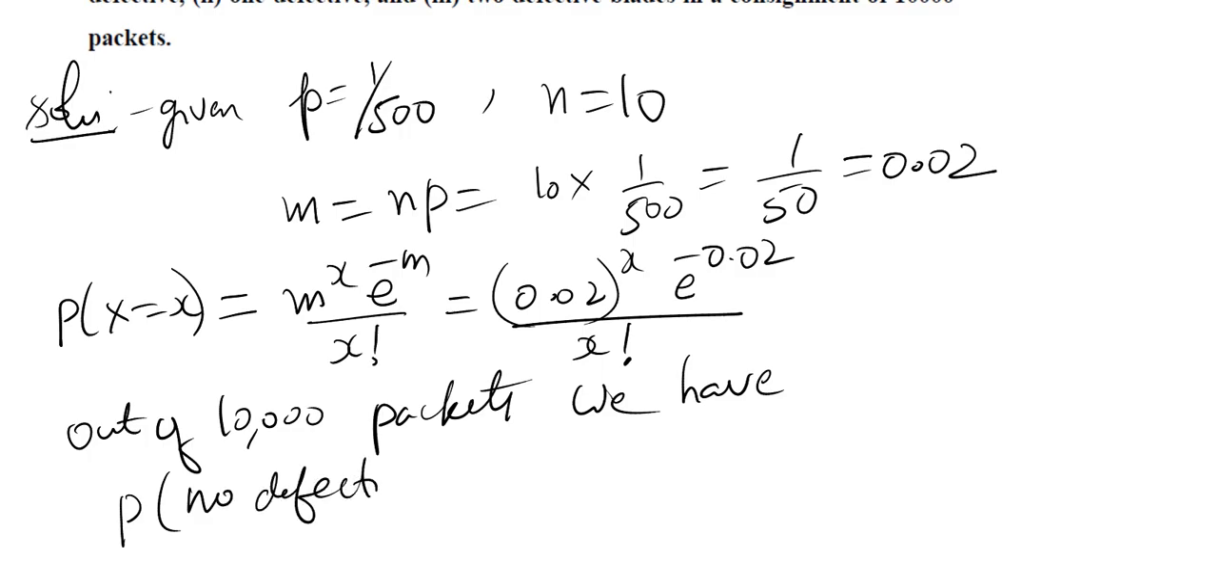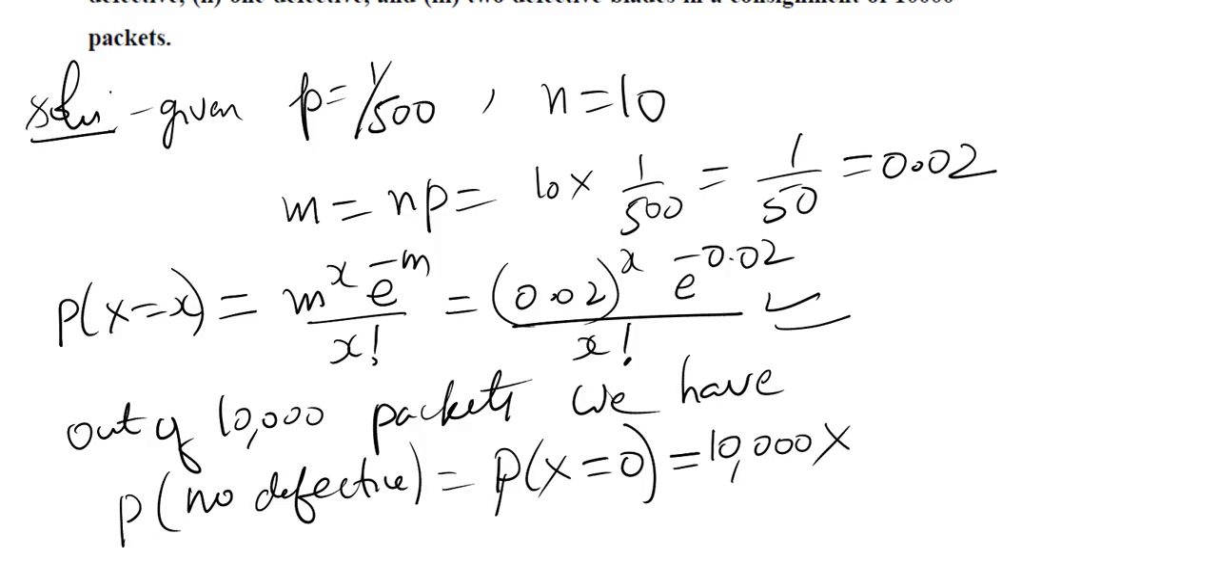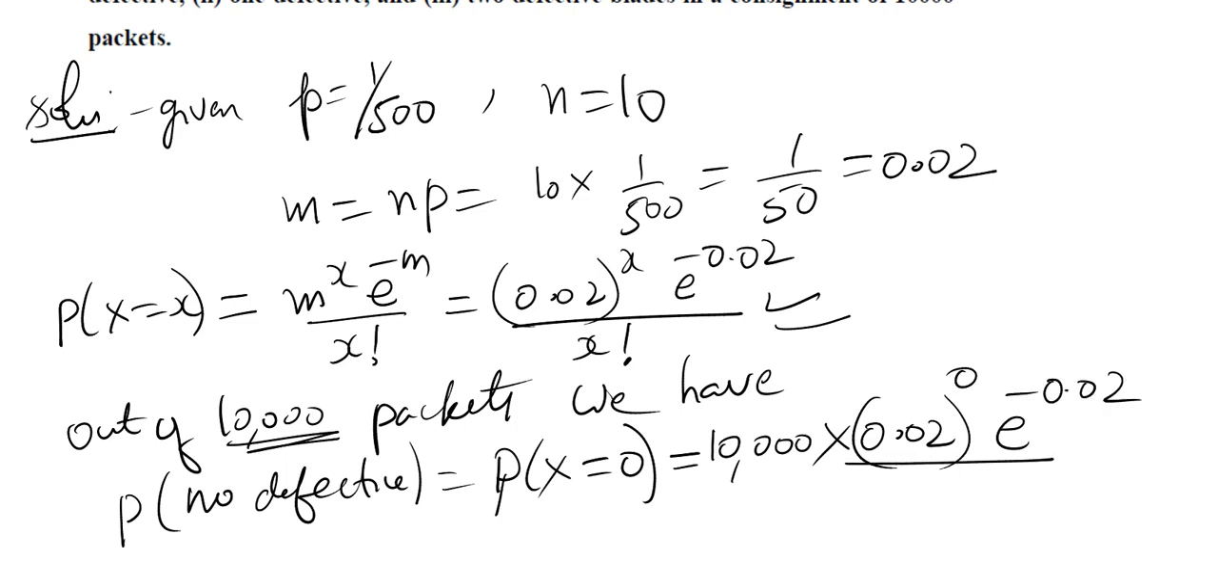No defective equals P of x is equal to 0, right? In the above formula, you have to put x is equal to 0 and multiply by 10,000 because we are calculating out of 10,000. So 10,000 into 0.02 whole power 0, e power minus 0.02 divided by 0 factorial. This will be approximately equal to 9802.